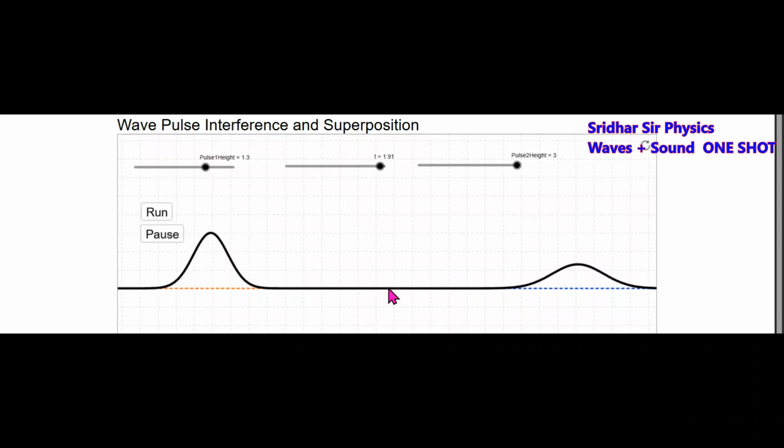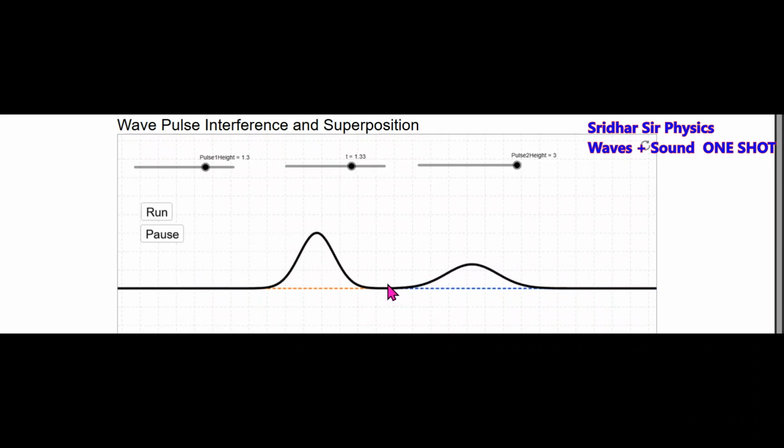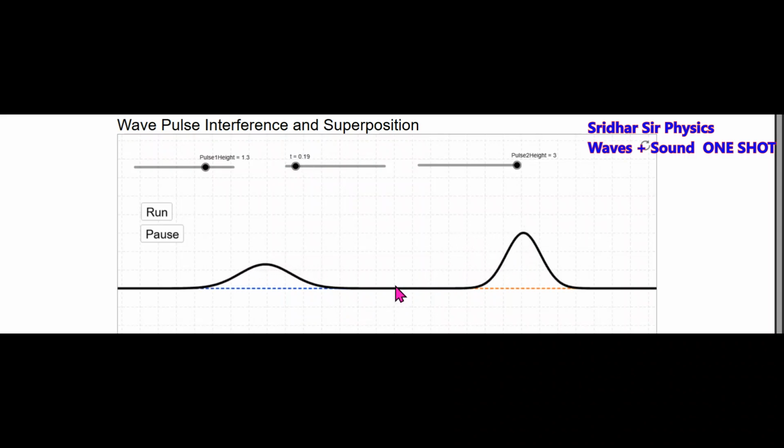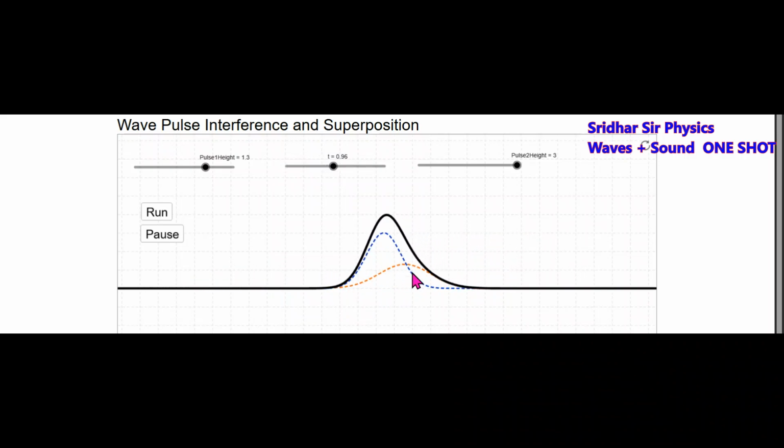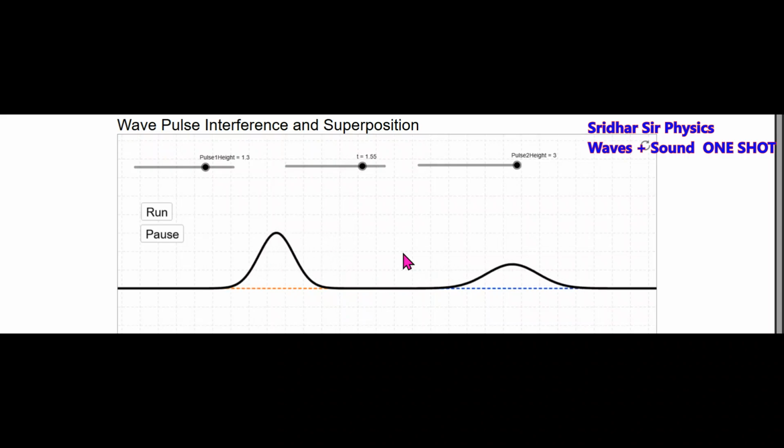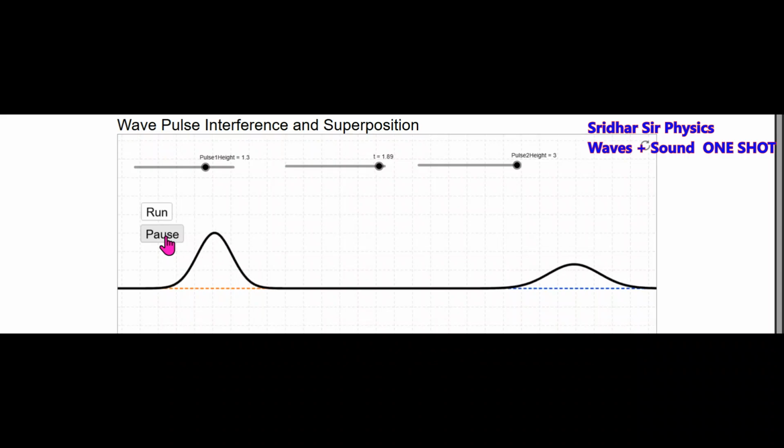Then what is the displacement of this point? You check it here. The displacement of this point you can see now it will become. So what is the displacement of any point on a rope? Sum of displacements due to individual waves. Agreed? So there's one basic method.